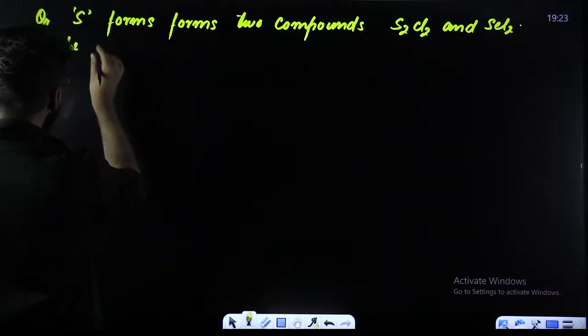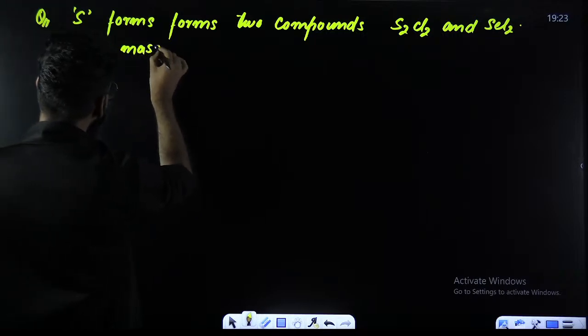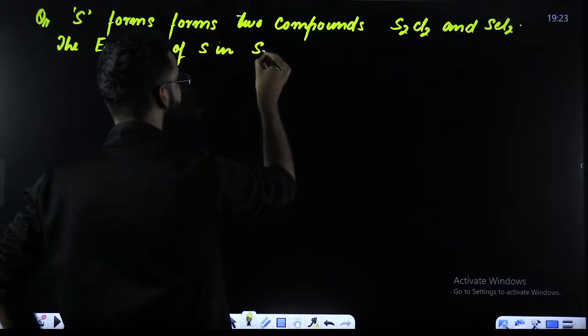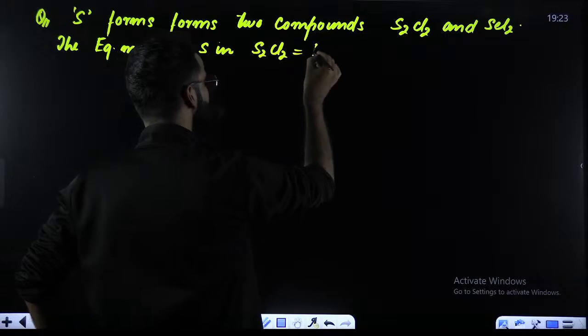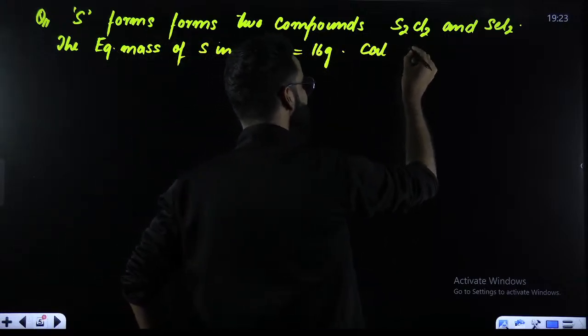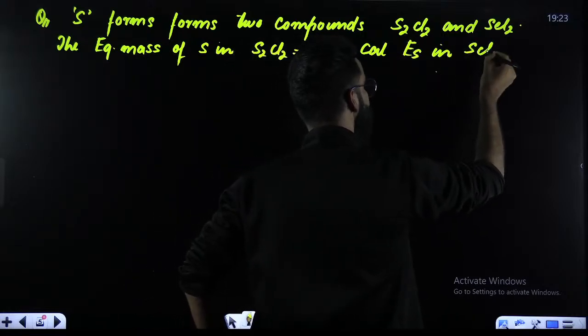In the question, they are saying that the equivalent mass of sulfur in S2Cl2 is equal to 16 grams. Calculate the equivalent mass of sulfur in SCl2.